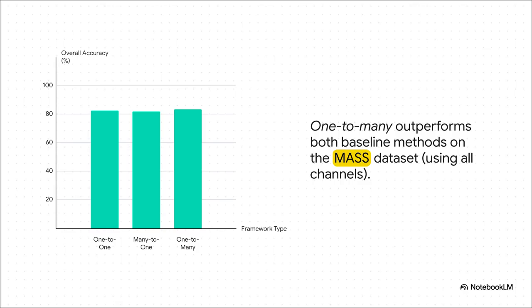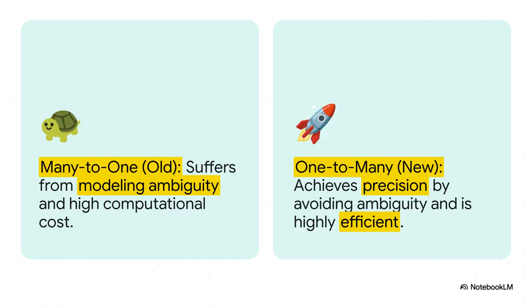And when you put these methods head-to-head, the results are just crystal clear. The simple one-to-one method on the left, that's our baseline. Then in the middle, you've got the many-to-one method, which you can see actually does a little bit worse, probably because of that modeling ambiguity we talked about. And then over on the right, the new one-to-many framework is the undisputed winner. So let's just recap the whole thing. The old many-to-one method was ambiguous and it was expensive to run. The new one-to-many solution is precise because it only focuses on a single input, and it's incredibly efficient.